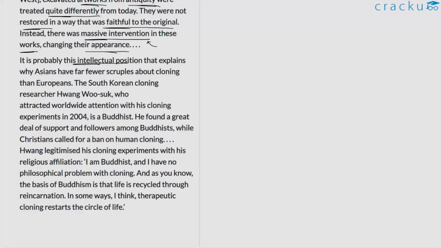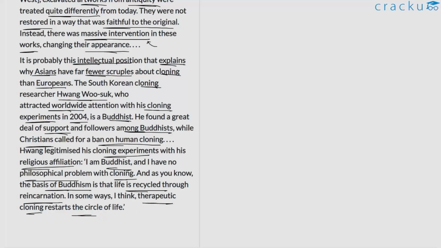It is probably this intellectual position that explains why Asians have far fewer scruples about cloning than Europeans. The South Korean cloning researcher Hwang Won-suk, who attracted worldwide attention with his cloning experiments in 2004, is a Buddhist. He found a great deal of support and followers among Buddhists, while Christians called for a ban on human cloning. Hwang legitimized his cloning experiments with his religious affiliation. I am a Buddhist and I have no philosophical problem with cloning. As you know, the basis of Buddhism is that life can be recycled through reincarnation. In some ways, I think the therapeutic cloning restarts the circle of life.